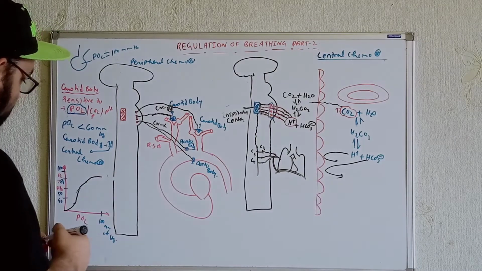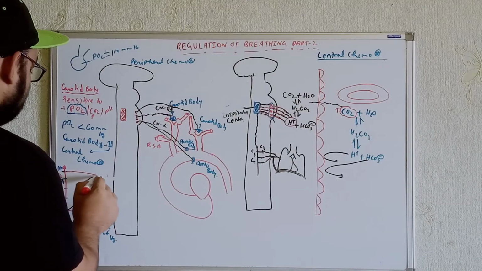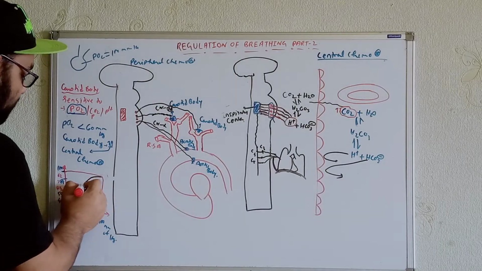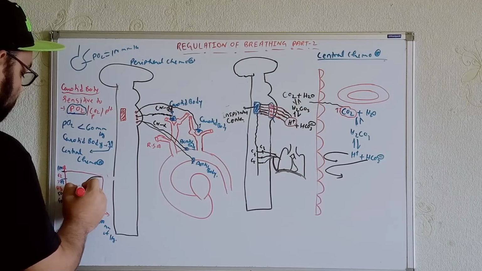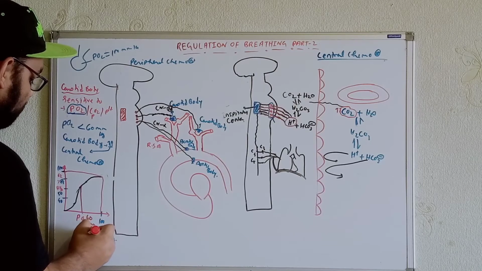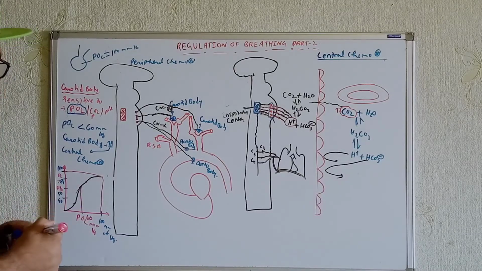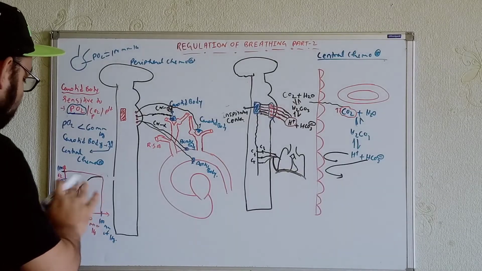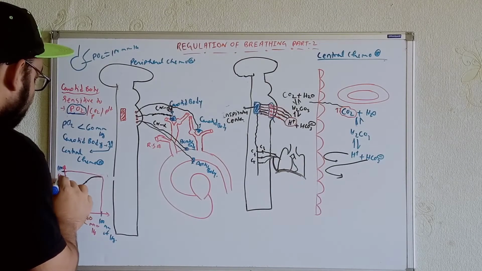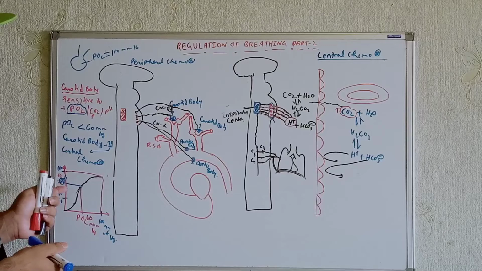Now see, whenever the partial pressure of oxygen is 100, at that time we will get the maximum saturation. That means we will get 100% saturation. But whenever the partial pressure of oxygen is, for example, 60 mm of Hg, at that time we will also get a saturation of at least around 85%. We will get the saturation of hemoglobin with oxygen at 85%.